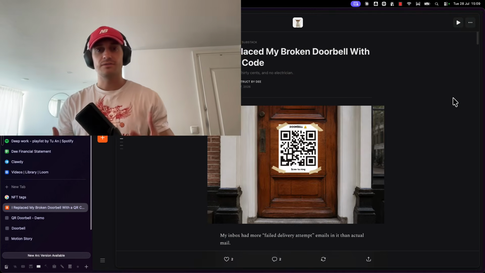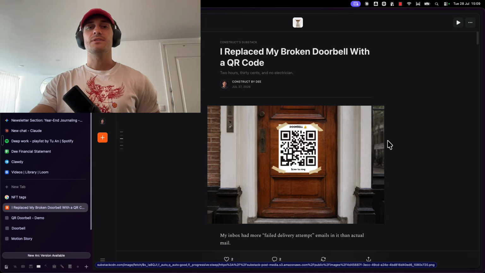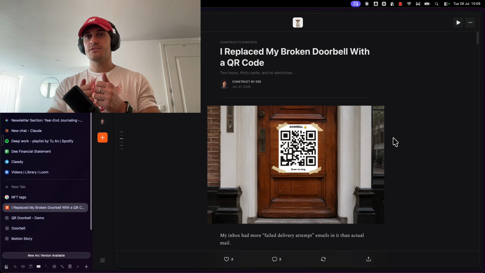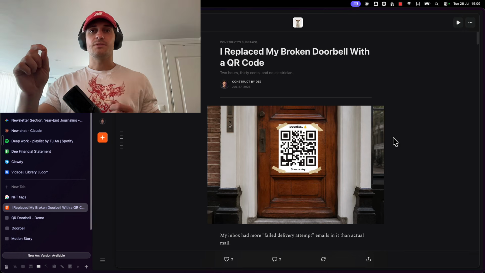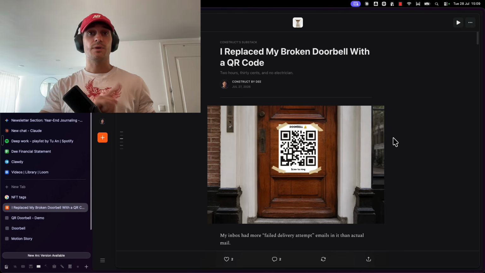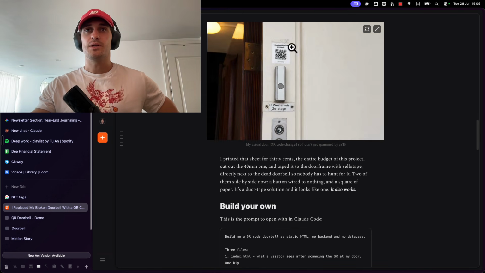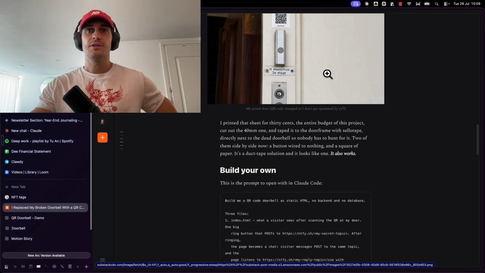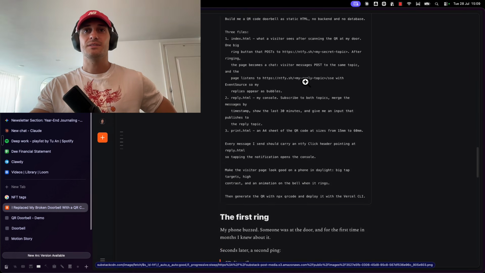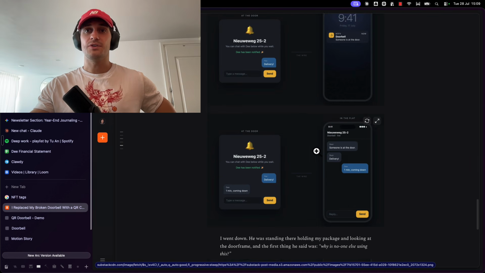So how did I imagine this application to work? Well, I wanted a QR code that is stuck to my door, which when a person is at the door, they can scan it with their phone. It will take them to a website, which they can then ring a doorbell. It notifies me on my phone, and then we can have a quick conversation. And here's my actual doorbell with the actual QR code that I stuck next to it. They get to the front door, they ring the doorbell, it notifies me on my phone.